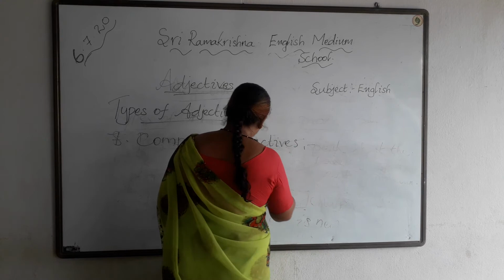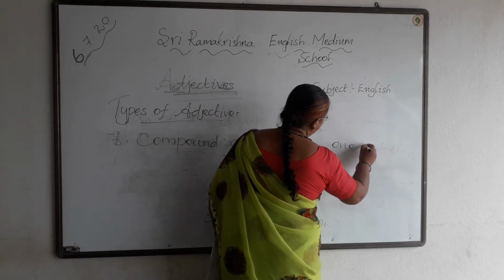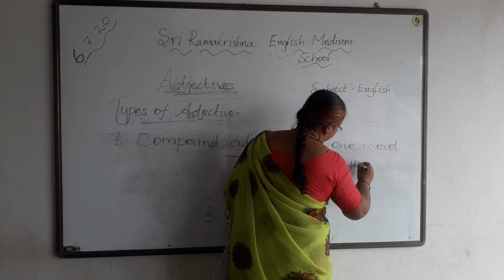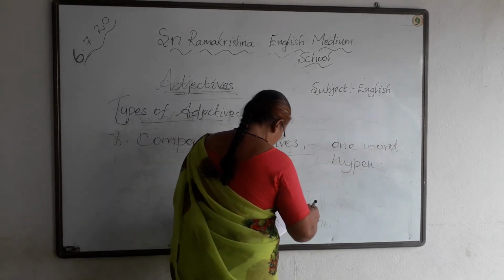Compound adjectives have more than one word, or a hyphenated word. Hyphenated word. A hyphen will be there in between the two words.